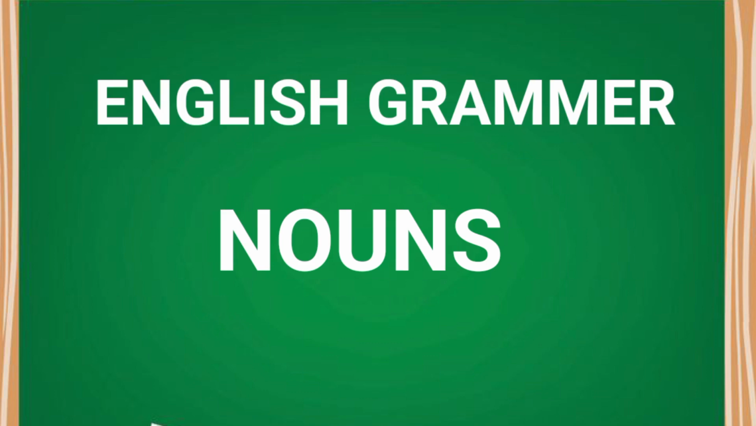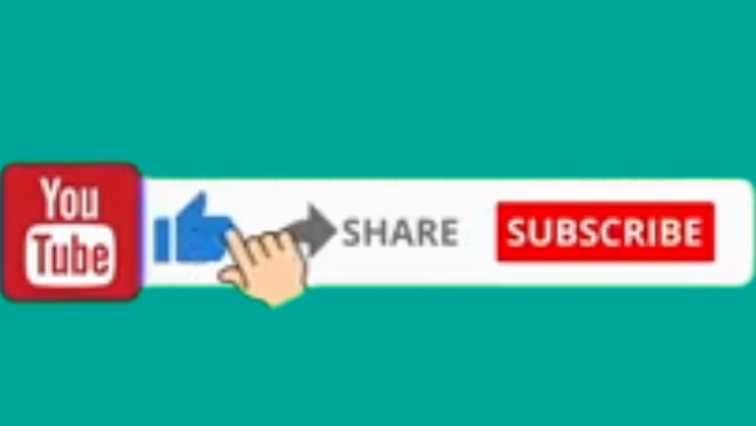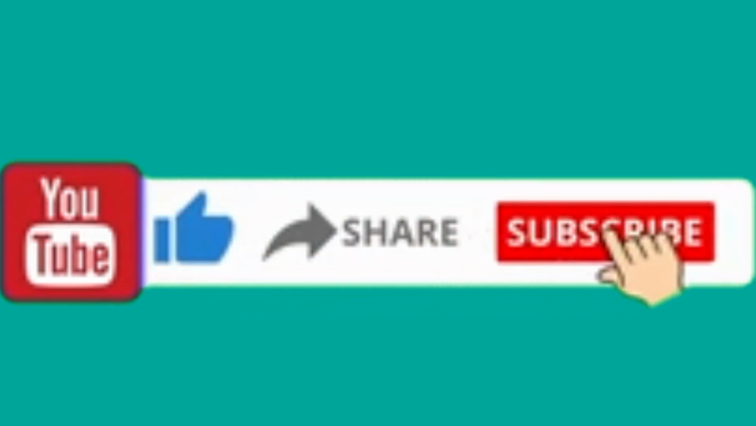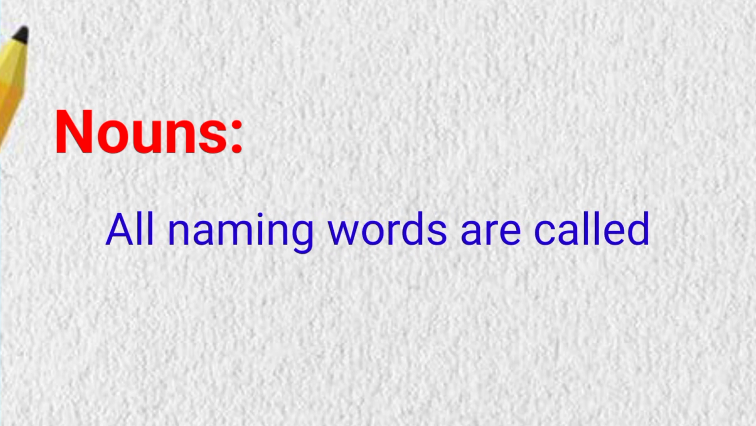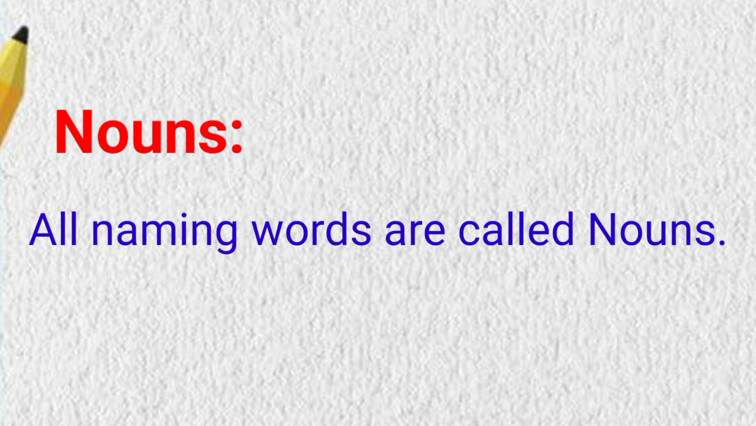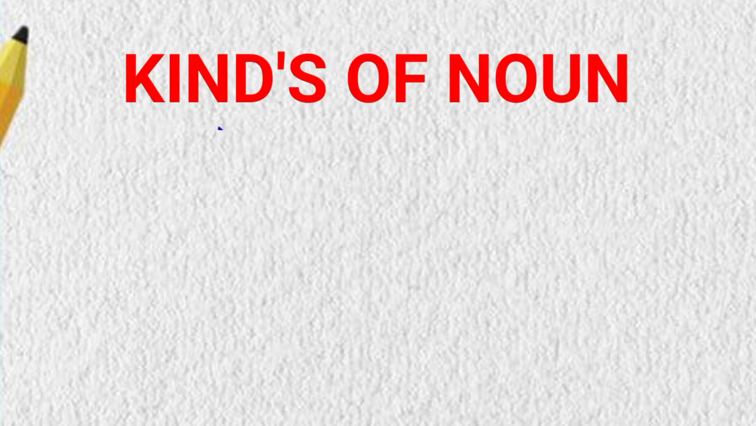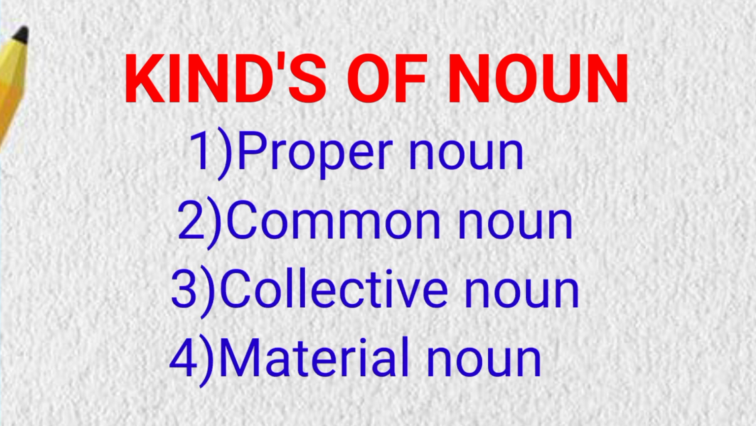Let us learn about the different kinds of nouns. Nouns. All naming words are called nouns. Kinds of noun: 1. Proper noun. 2. Common noun. 3. Collective noun. 4. Material noun.